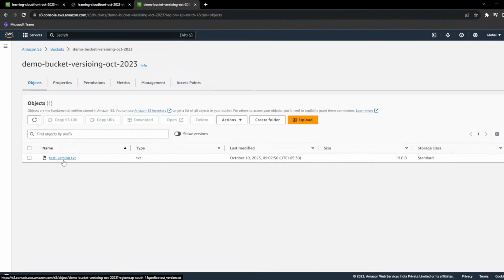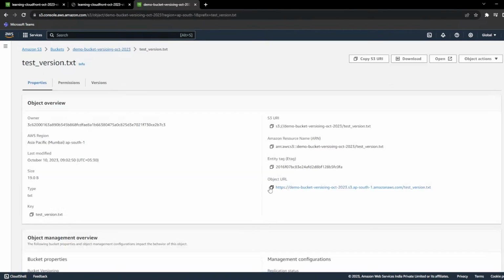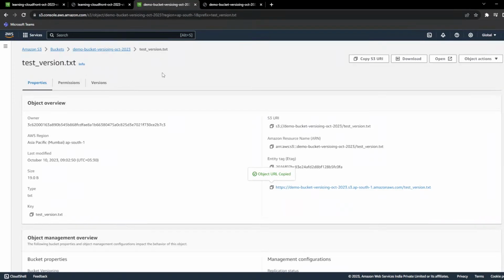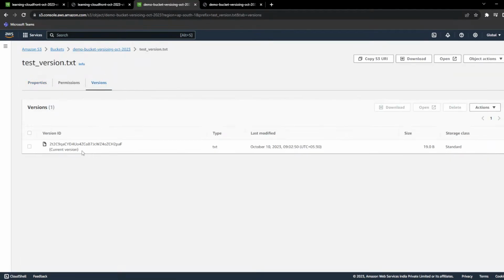So you can see this is a file right now. If I click on the object URL and paste it in the browser, you will see everything is similar to previous. Now upload the file again. Just check it out here.